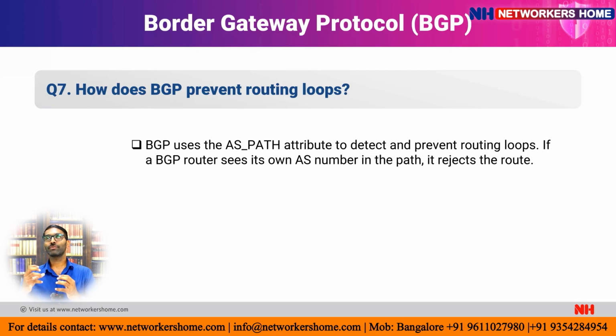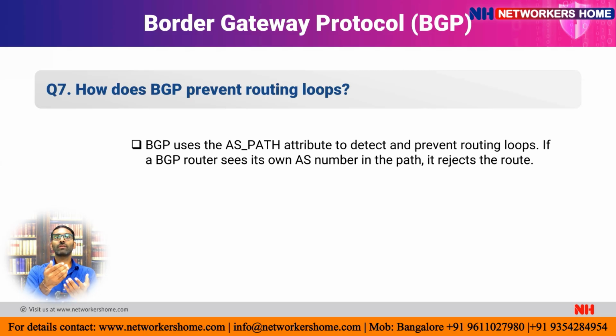So let's suppose we have 5 to 6 routers. Router 1, whenever sending its own BGP information to the neighbor router, will give its own AS number also. When it goes to router 2, router 2 also adds its own AS number, and again it goes to router 3, and router 3 also enters its AS number into the same table, and again it goes to router 4 and router 5.